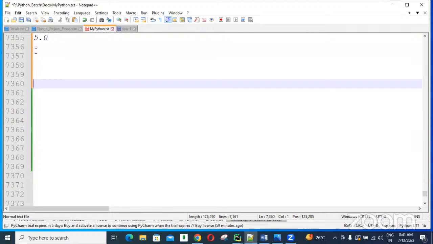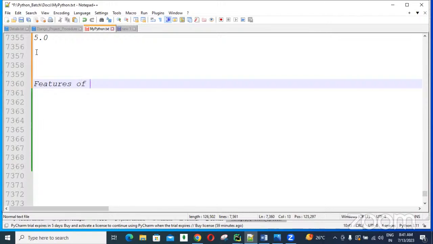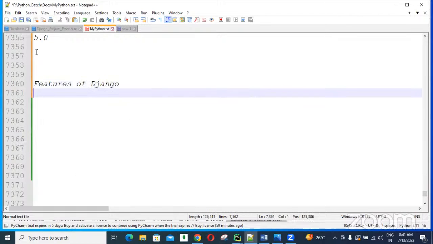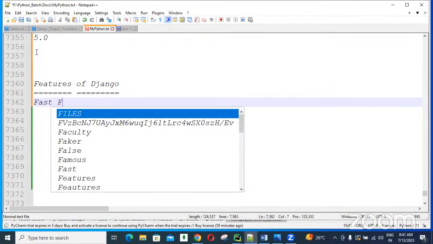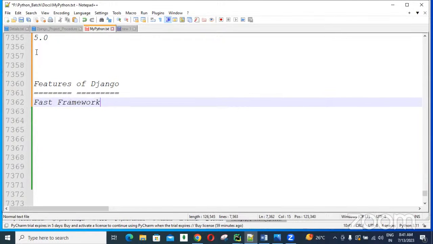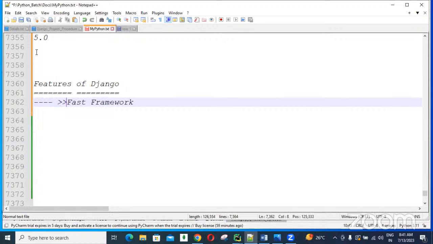Features, guys. Features I told, guys. Features of Django. Many features I told. Again, I'll give you an overview, no problem. So Django is a fast framework, guys. How can you say Django is a fast framework?